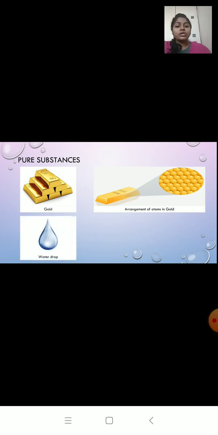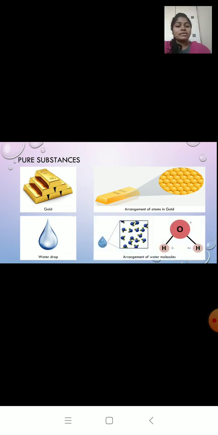The second picture we have is a water drop. When you look inside a water drop, you can see that it is made up of only one particle, that is the water molecule. We know the chemical formula of water, that is H2O, 2 hydrogen with 1 oxygen.